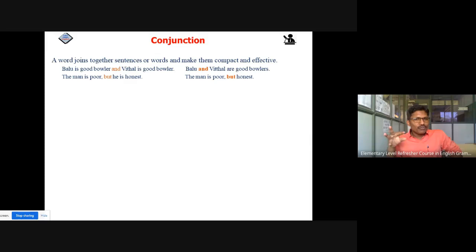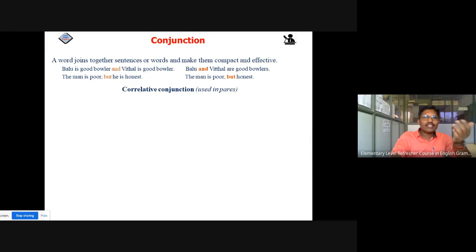Balu is a good bowler and Vittal is a good bowler. So that is the common error. But what is the correct sentence? Balu and Vittal are good bowlers. So Balu and Vittal, both have been joined by the use of and. The man is poor, but he is honest. No, we don't have to use such a way. What we have to use is: the man is poor but honest. So we have to use conjunctions in an effective way.